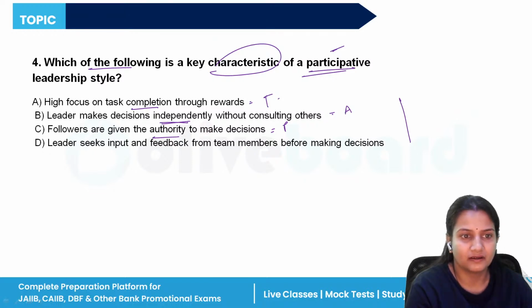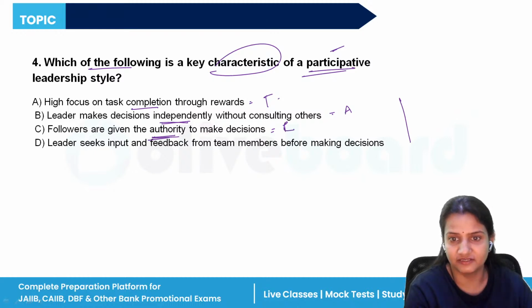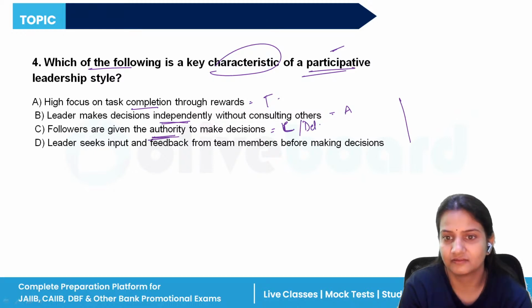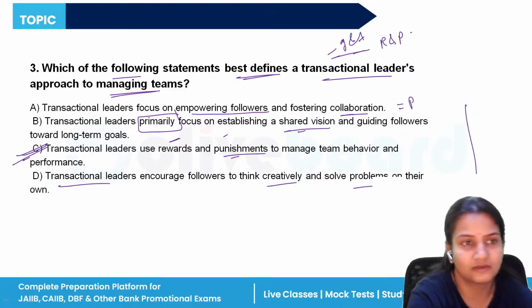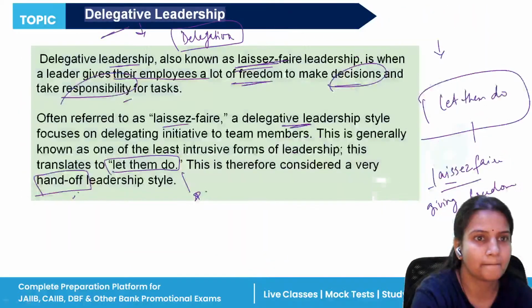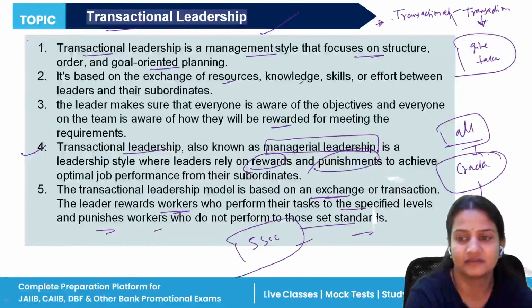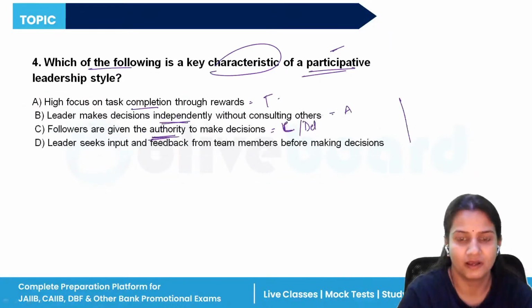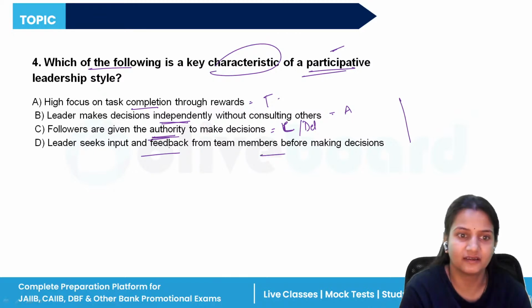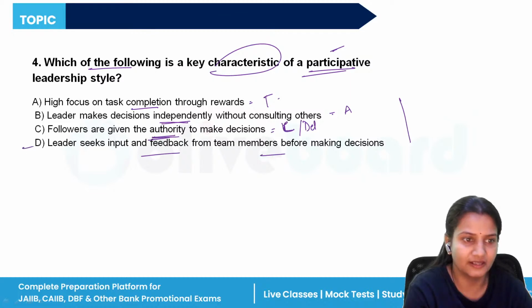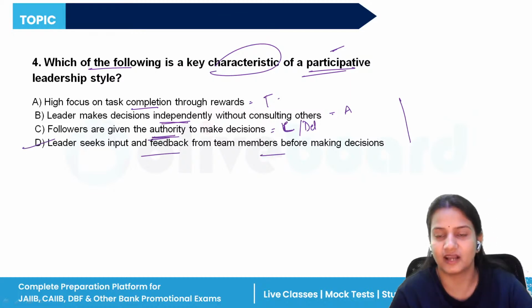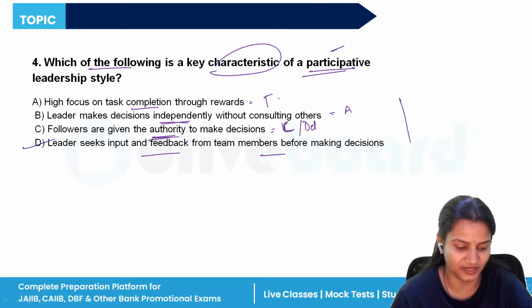Followers are given the authority to make decisions. It is laissez-faire. That is delegative. Laissez-faire is what? Yes, it is delegative. Now, here the question is of participative. So leaders take input and feedback from team members. So they take the feedback of the employees, they take input from the employees, and accordingly they make better decisions. So that is what participative leadership is. Clear?